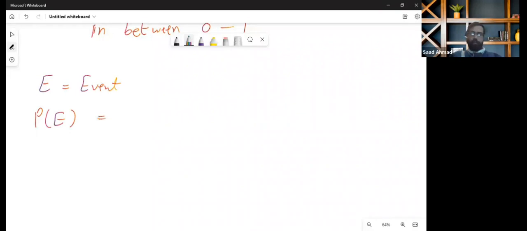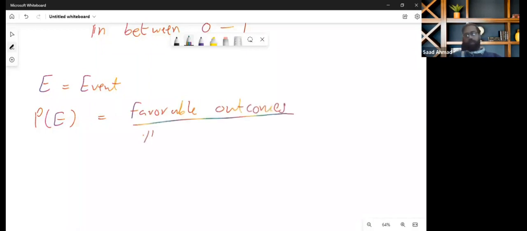The probability of some event to happen is the number of favorable outcomes over the total number of outcomes. That's basically how we decide.